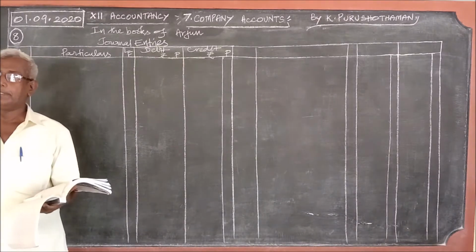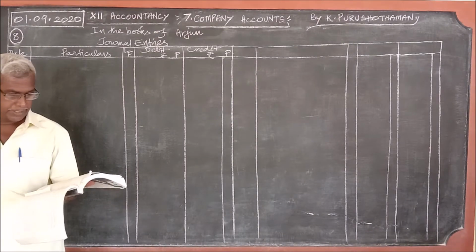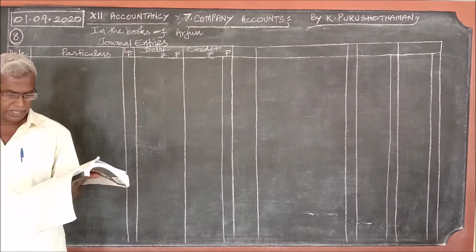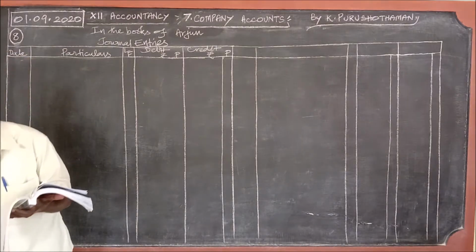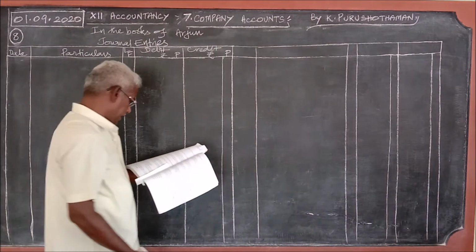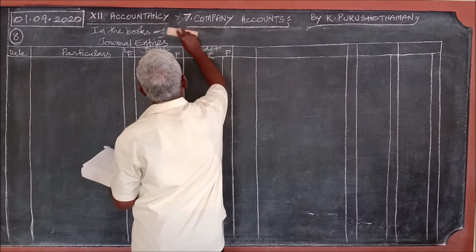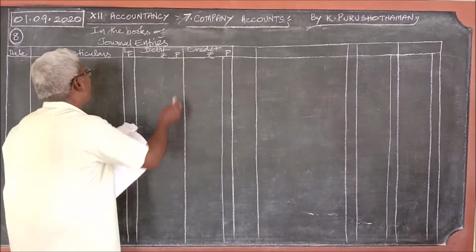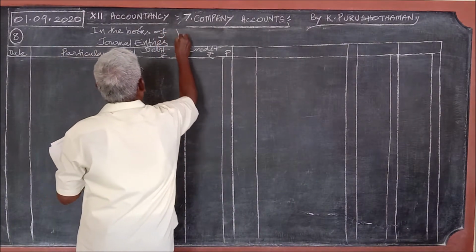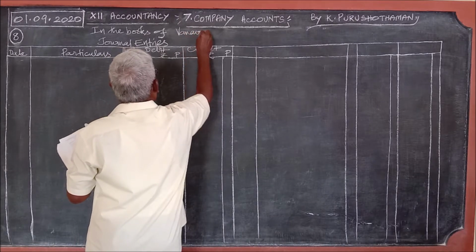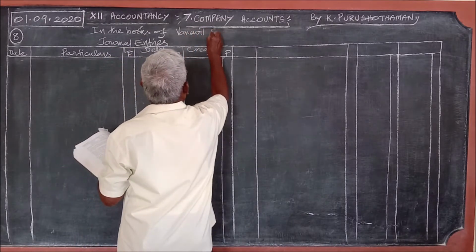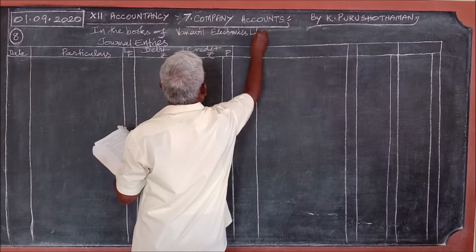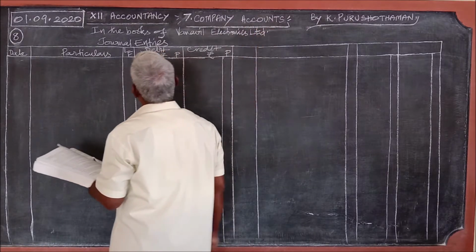What is given there in problem number 8, I shall read it out. Arjun was holding 1000 shares of rupees 10 each of Warnaville Electronics Limited issued at par. In the books of Warnaville Electronics Limited, journal entries.